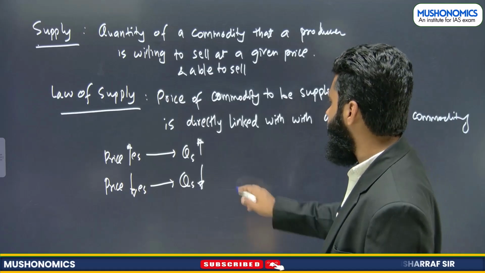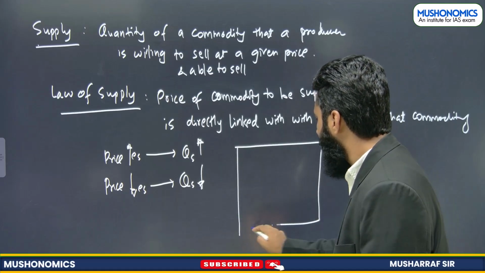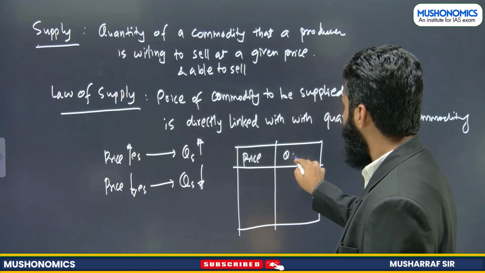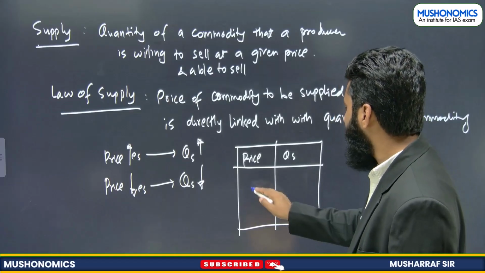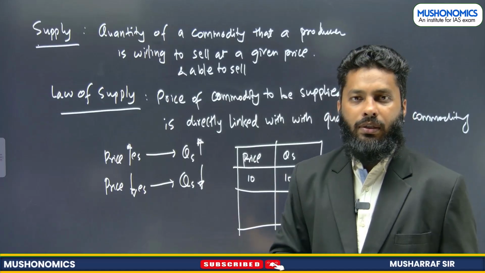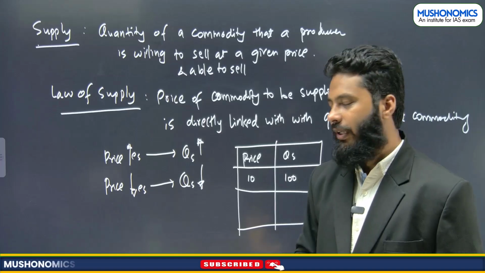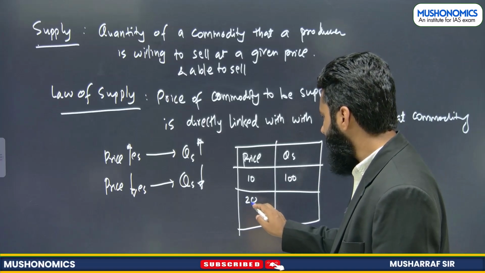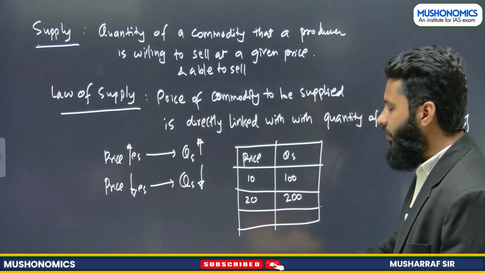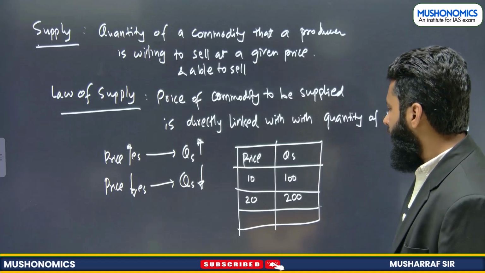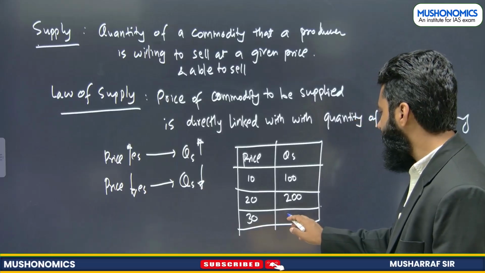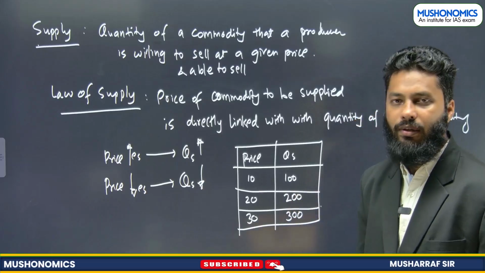Let's understand this with a graph or this tabular information, right? This is price and this is quantity supplied, right? Now, for example, if price is 10, at 10 we are supplying 100 units of a particular commodity. Now what is happening? Price is increasing. Price has increased from 10 to 20. So our supply will also increase because now there will be more motivation to supply. Now if price further increases from 20 to 30, motivation again increases, so it is, suppose, 300, right?